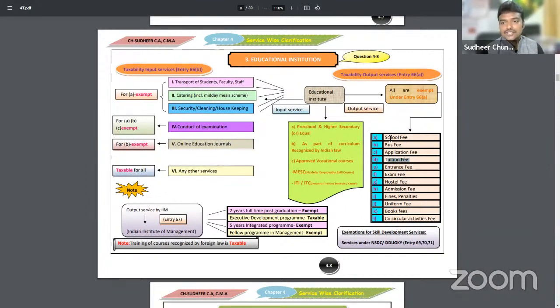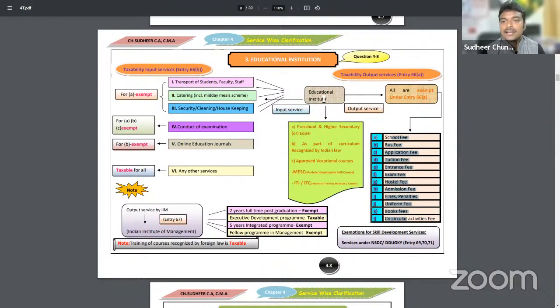So if education institutes collect a school fee, bus fee, application fee, tuition fee, entrance fee, exam fee, hostel fee, admission fee, fines, penalties, uniform fee, book fee, co-curricular activities fees like dancing, etc., all the activities of educational institutes are exempted from GST. Education institutes may collect any of these fees. All these fees will be exempted.